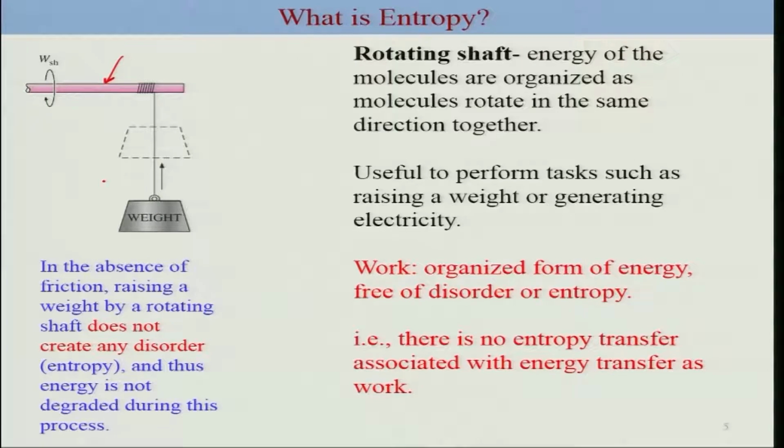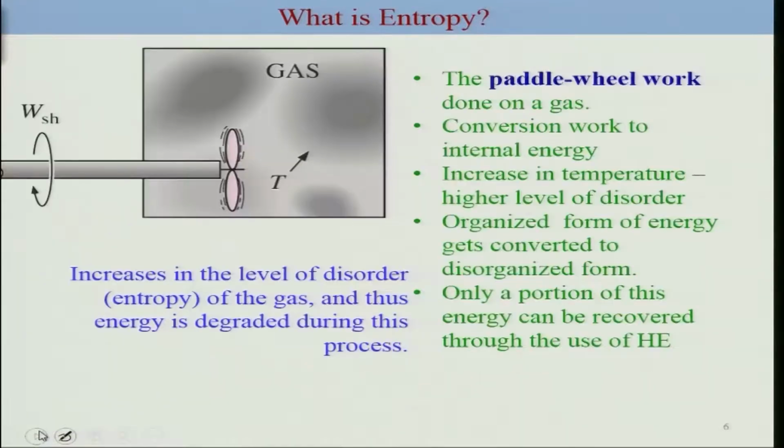Thus we say that work is an organized form of energy, and there is no entropy transfer associated with energy transfer as work. So there is no entropy change and no degradation of energy in this kind of process. But if you consider anything related to heat, you will see significant degradation of the quality of the energy.